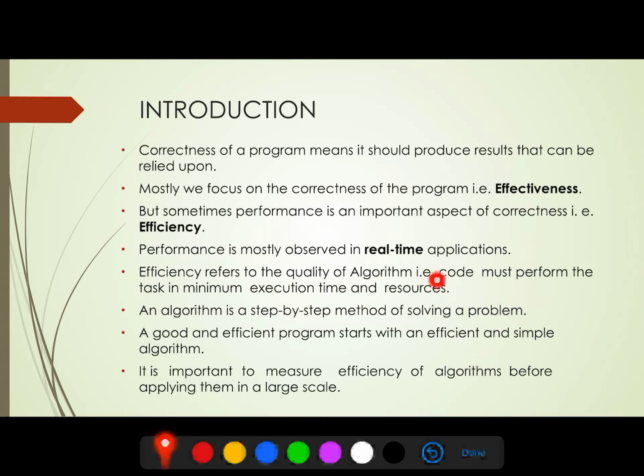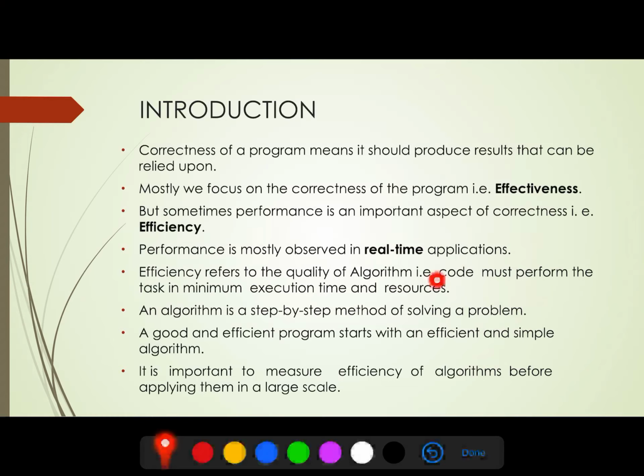The performance is mostly observed in real-time applications. And now the question is, what is a real-time application? There are two types of processing modes for data. The first one is offline mode and the second one is online mode. In offline mode, we emphasize the entry of the data, but at that time processing is not started.